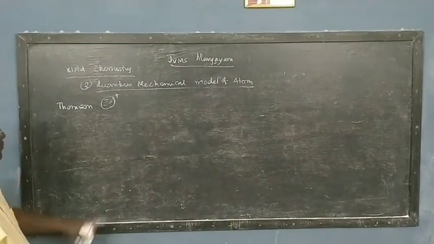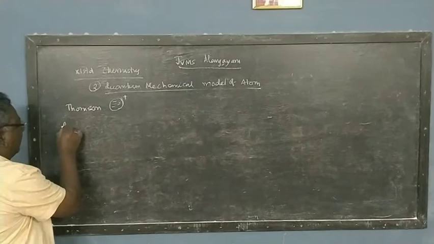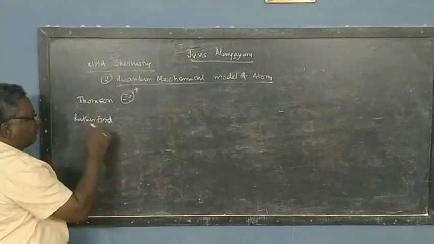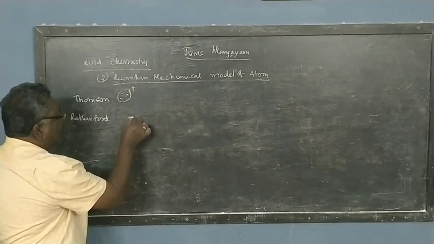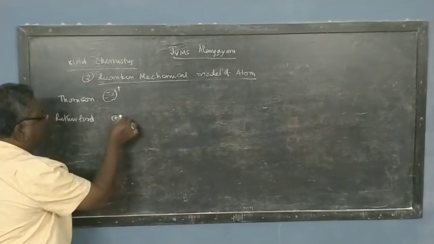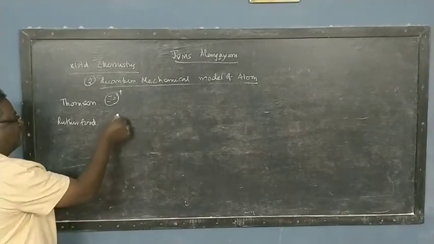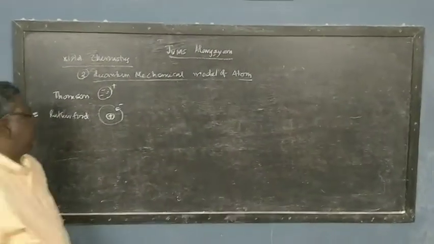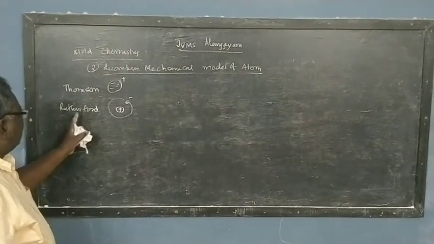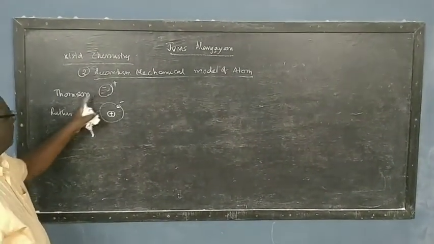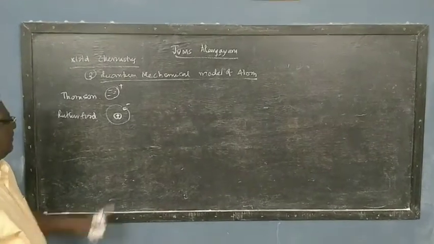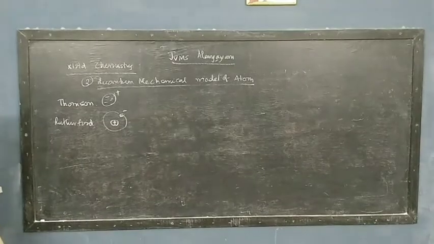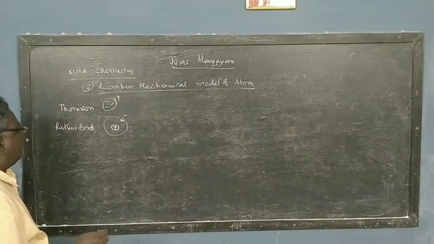But this was ruled out by Rutherford in the alpha scattering experiment, and Rutherford suggested that atom has got a tiny positively charged nucleus, around which electrons are moving, emitting radiation. So the nucleus was discovered by Rutherford, the electron was discovered by Thomson, right? But here the second point proposed by Rutherford was found to be wrong according to electromagnetic theory.